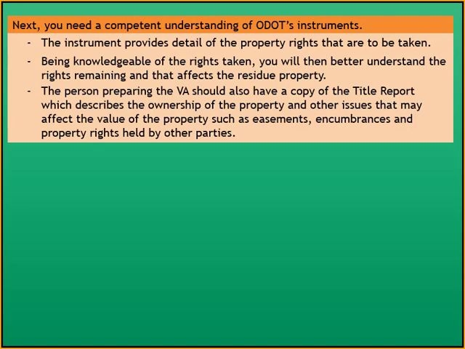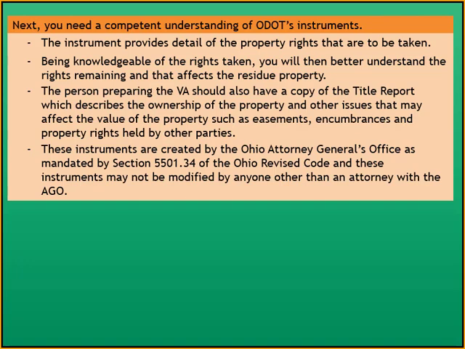The person preparing the VA should also have a copy of the title report, which describes the ownership of the property and other issues that may affect the value of the property, such as easements, encumbrances, and property rights held by other parties. These instruments are created by the Ohio Attorney General's Office as mandated by Section 5501.34 of the Ohio Revised Code. Remember, that is the section of the code that governs the Ohio Department of Transportation. These instruments cannot be modified by anyone other than an attorney with the Attorney General's Office.